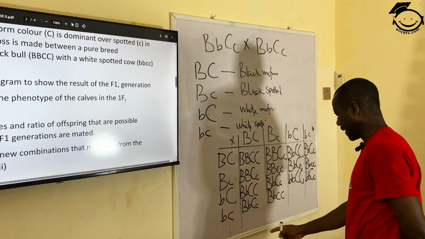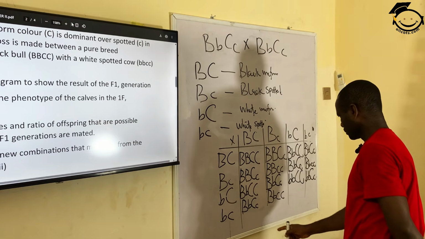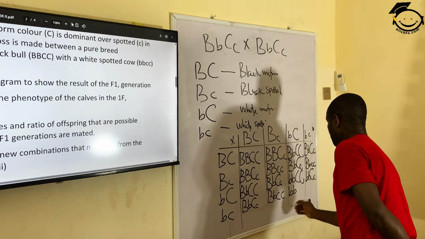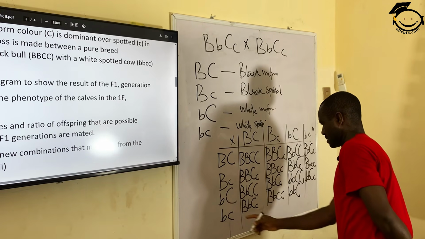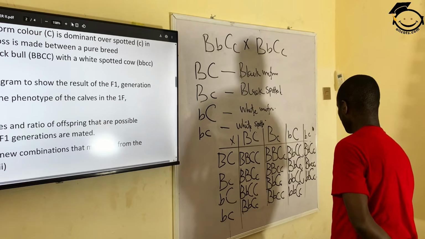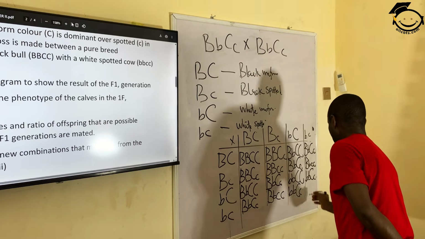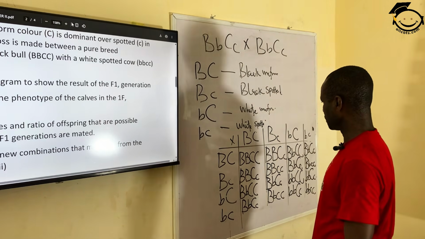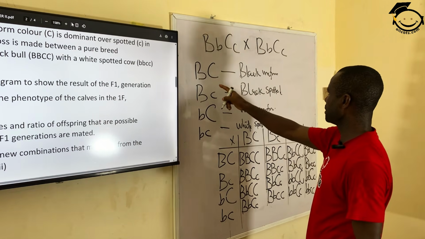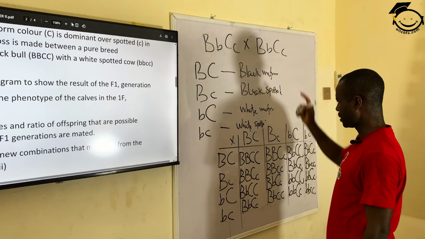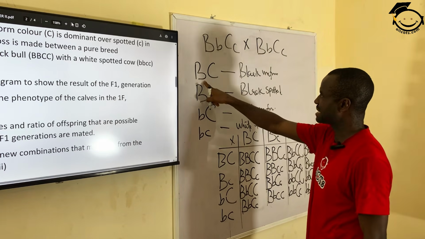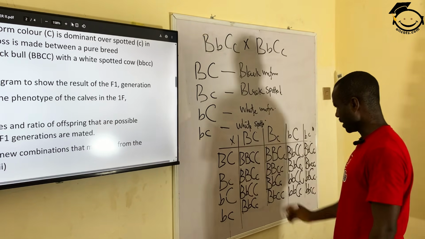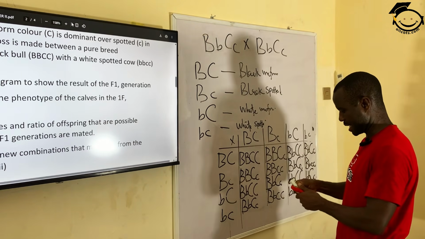Okay. Now, the next one is this one crosses with this: small b, capital C, small c. Then this crosses with it, we have BB, small c, small c. So what is going to be the ratio of the ones that are black but uniform? That is, anyone that has a dominant for C and B. Which of them? This one, number one. Let's cross them.